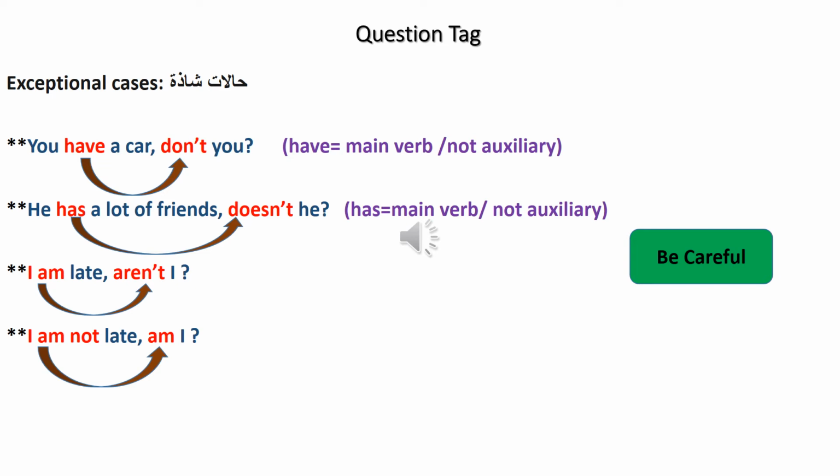I am not late. This statement is negative because we have "not." The question tag has to be positive without negation. I am not, am I? Again, pay attention, be careful, and know them by heart.